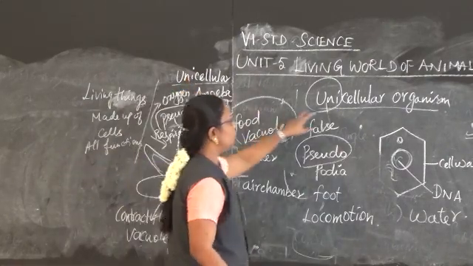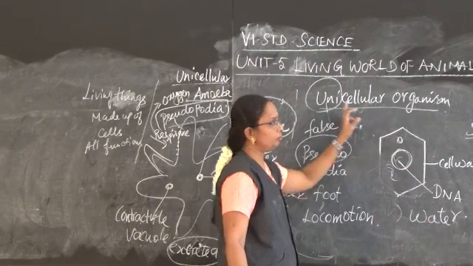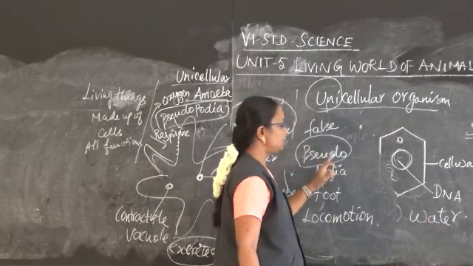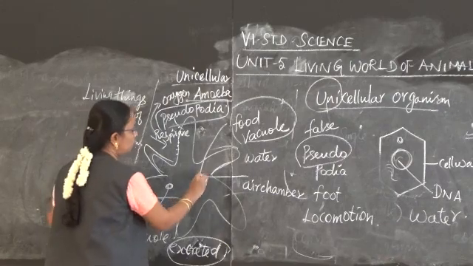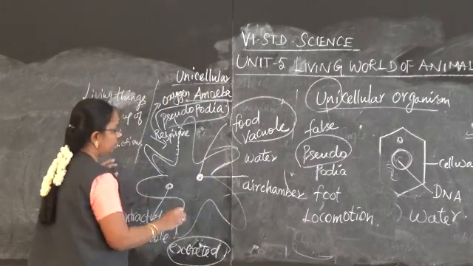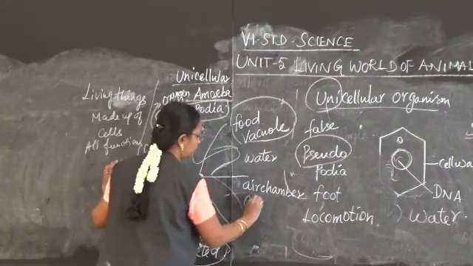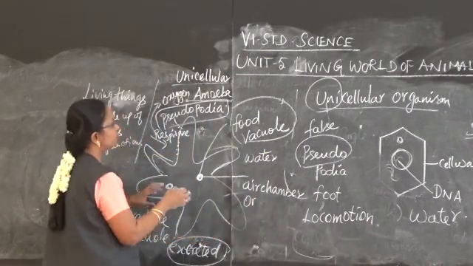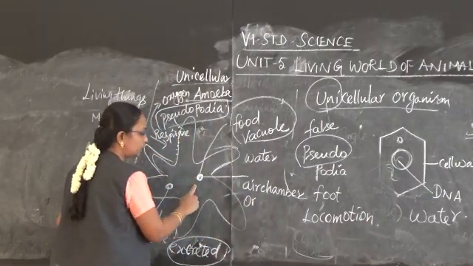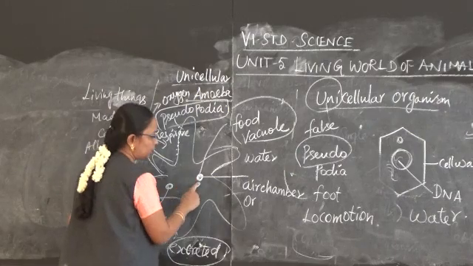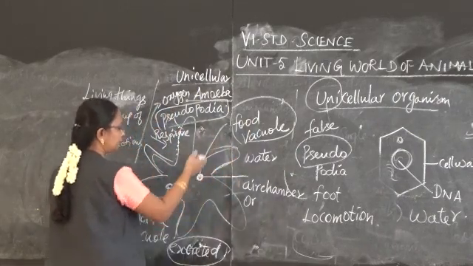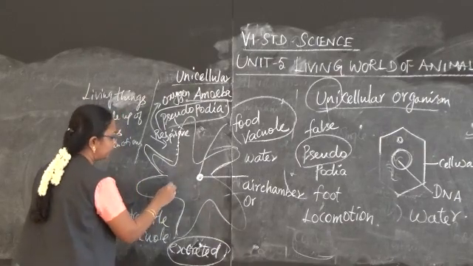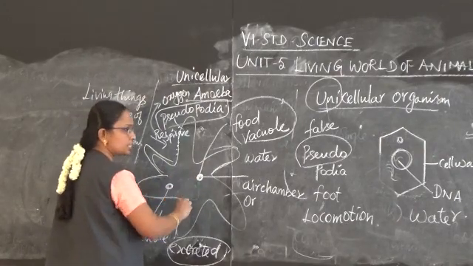Amoeba belongs to unicellular organisms. Unicellular, uni means single celled organism, and it comprises the food vacuole, the organelles in the body. What are the organelles present inside the amoeba? The food vacuole. With the help of this food vacuole, from the water they are taking the food, they are engulfing the food, and then that is excreted, the food after digestion.